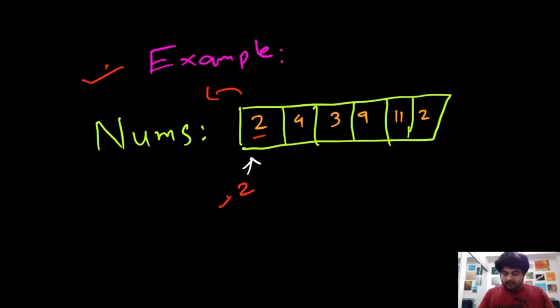Okay, now at value number 4, the maximum amount we can rob up until this point is only 4, because we can't use 2 when we are robbing 4. If we choose to rob this second house, we can't basically use this first house. So we know that for the first two values, these are the maximum amounts we can rob.